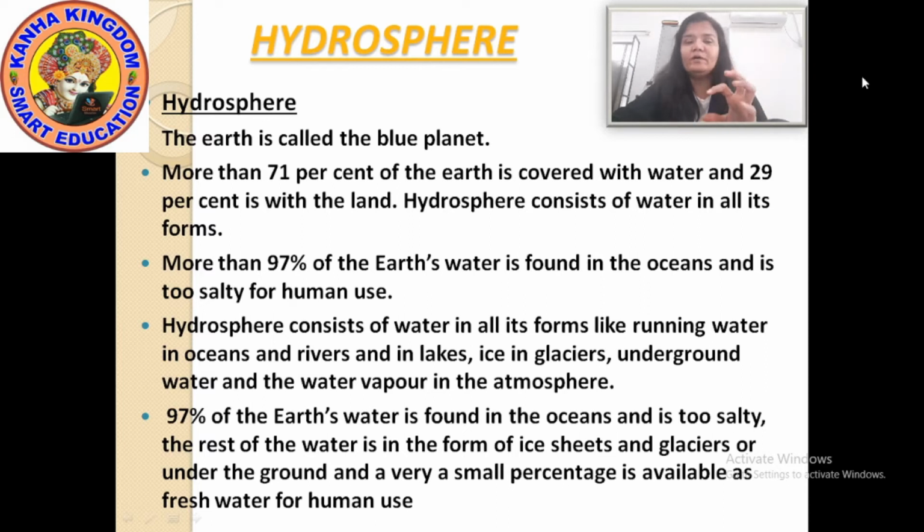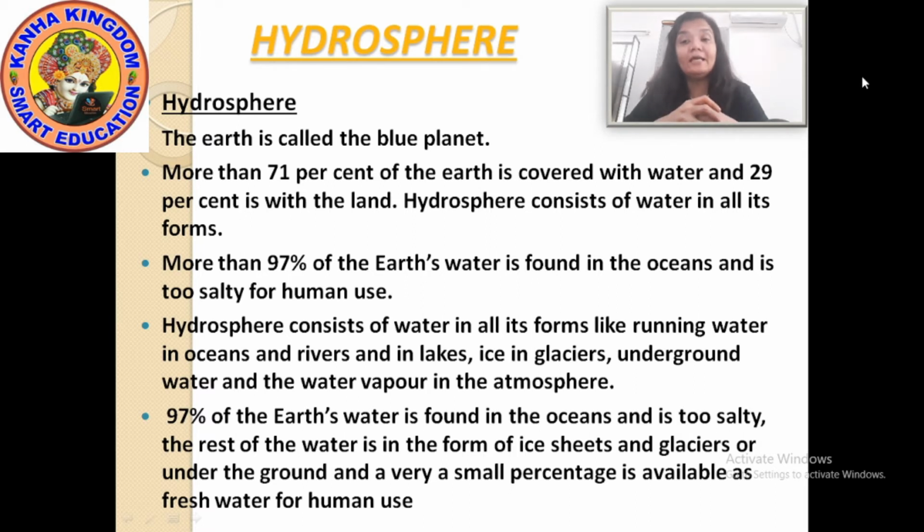Fine. Moving further. 97% of the earth's water, as I have said, is found in the oceans and it is too salty. But what about the rest of the water? The rest of the water is in the form of ice sheets and glaciers, and the underground water is a very small percentage available as fresh water for human beings. 97% is salty water in the oceans and seas, which cannot be used by humans.